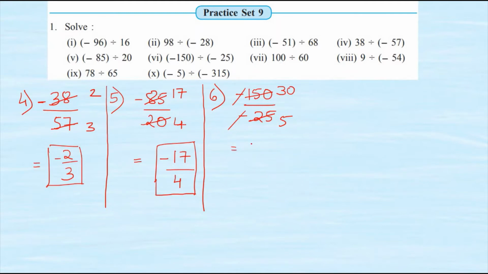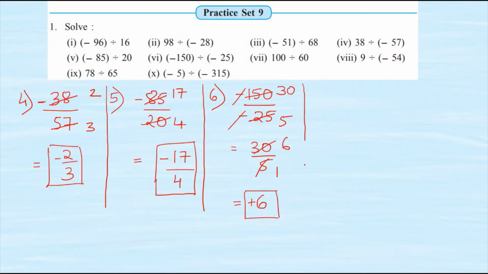Again we can lower it further. So I will write 30 upon 5. 5 1s are 5 and 5 6s are 30. Now this cannot be lowered further, and hence 6 is my final answer. You all can either write 6 or you all can also write plus 6.